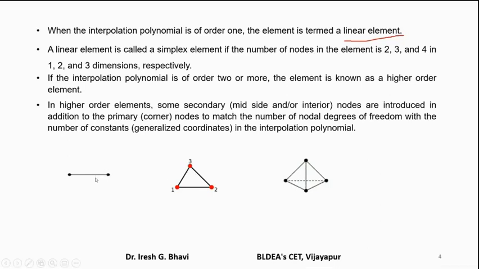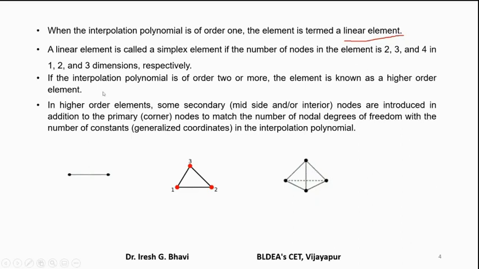Here also the displacement model assumed for this bar element is a linear polynomial. And this is called a tetrahedron element. If only end nodes are there, that is only 4 nodes, 1, 2, 3, 4, then this is called a linear tetrahedron element. The tetrahedron element is used in 3-dimensional analysis, for solids.